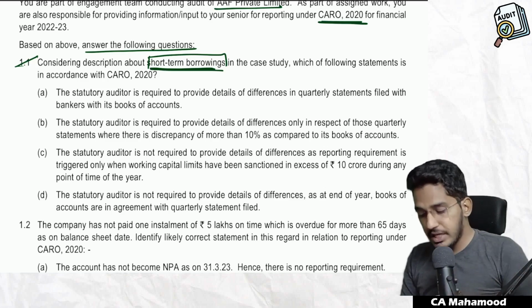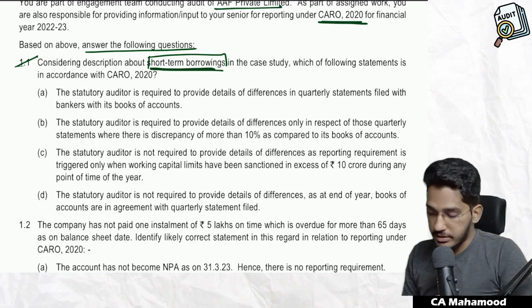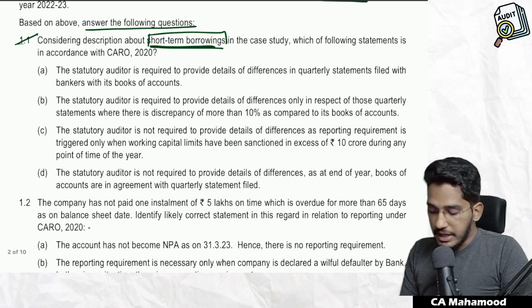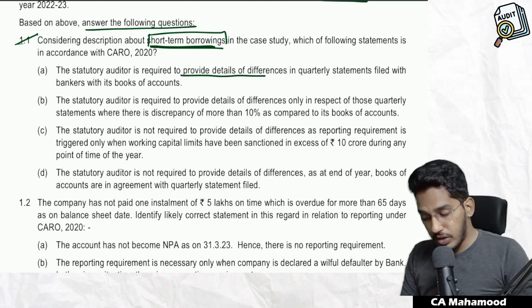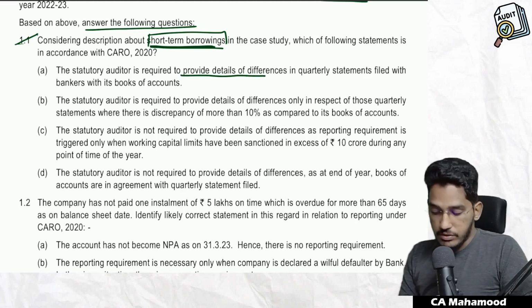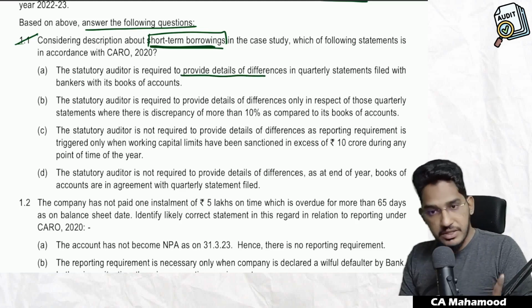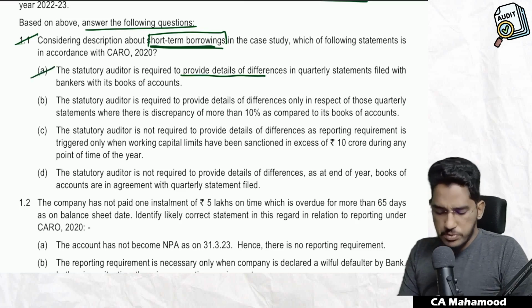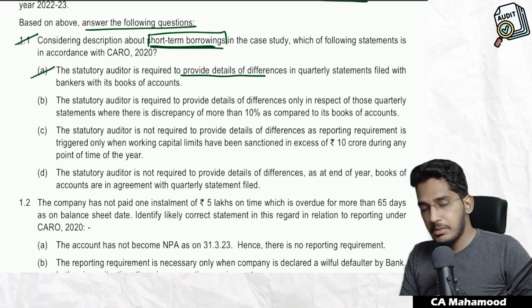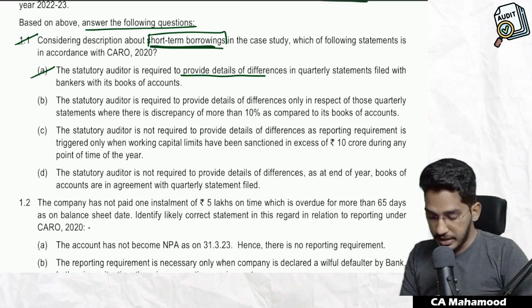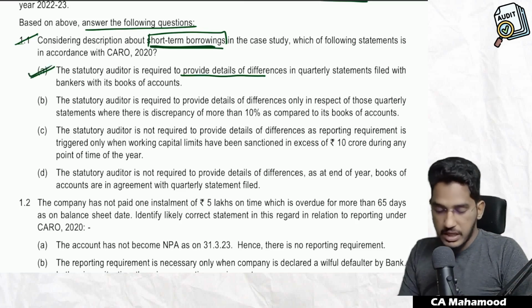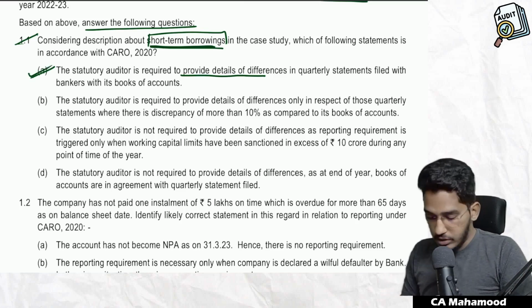So now they have given some statements. We have to choose the correct statement. Number one, the statutory auditor is required to provide details of differences in quarterly returns filed with the bankers with its books of accounts. So is he required to provide the details of the differences? Yes. So this is the correct option. Obviously, since the company did not submit the correct stock statements, you are required to report it. So obviously, the first option is the correct option. But anyhow, let us see what the other options are saying.